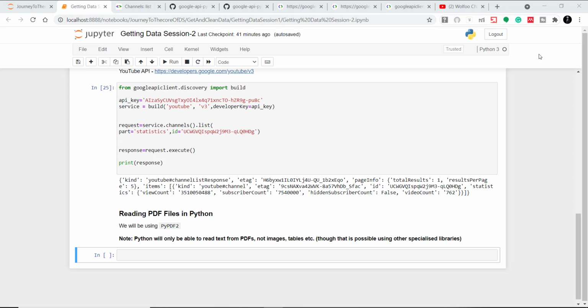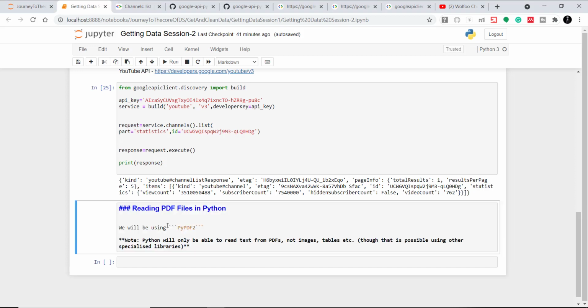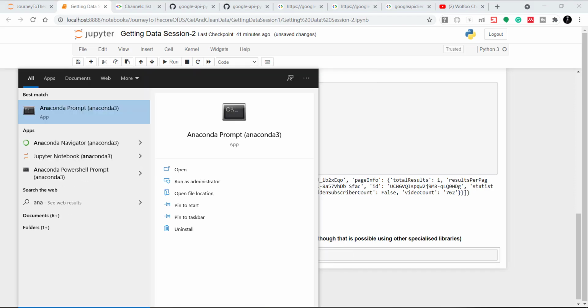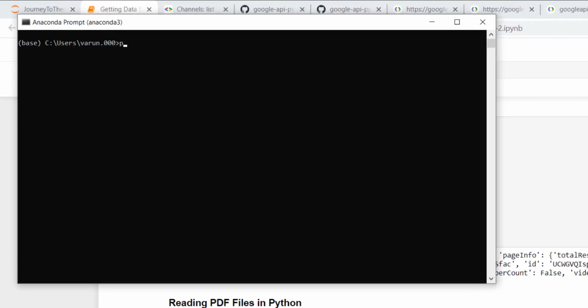So we can install PyPDF2 by simply using pip install. So let's do that. I'll just copy this, go to the Anaconda prompt again and do pip install PyPDF2.